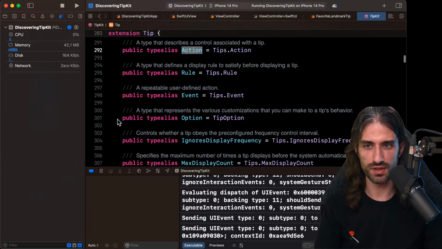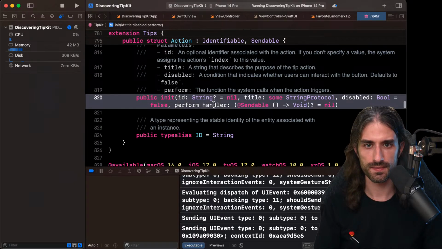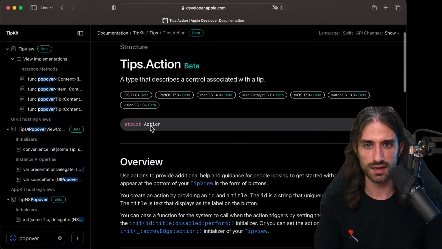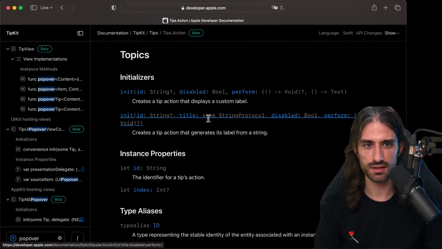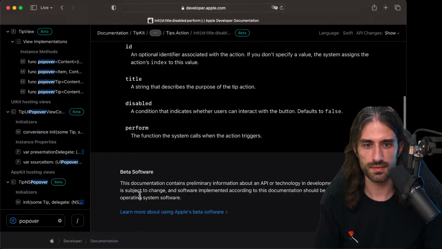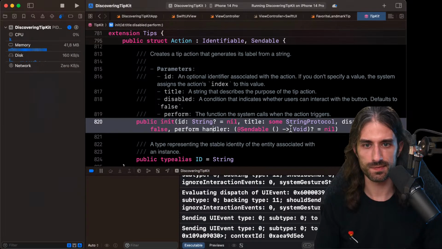So let's just have a look at what they say about the perform handler. Okay, the function the system calls when the action triggers. Okay, so why isn't it executed? So action, if I look here at the perform handler, let's see.